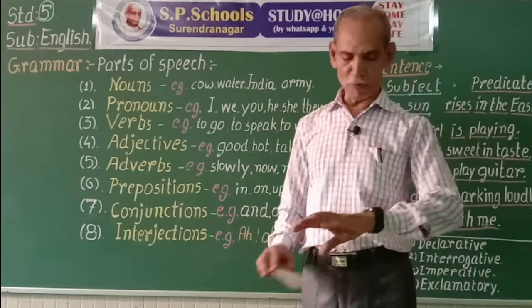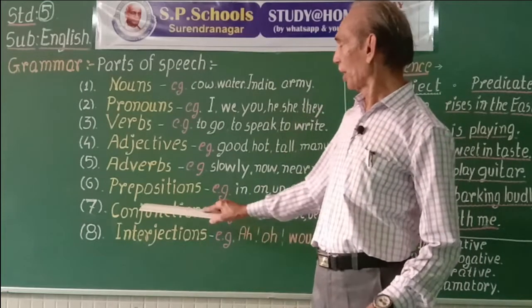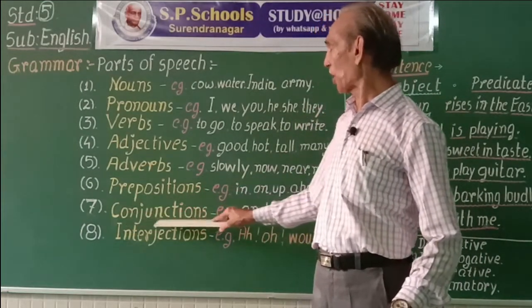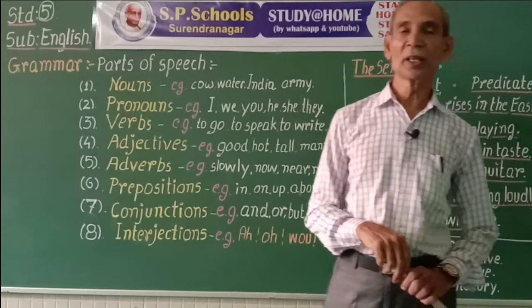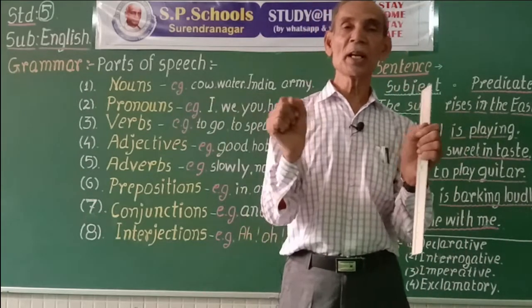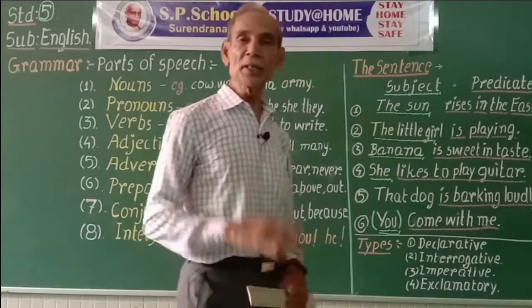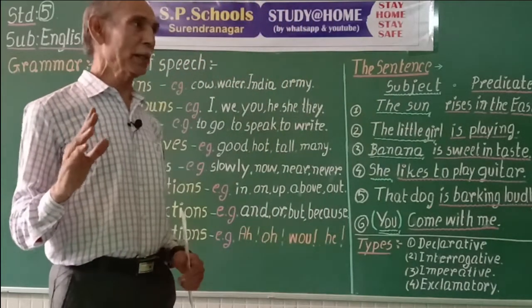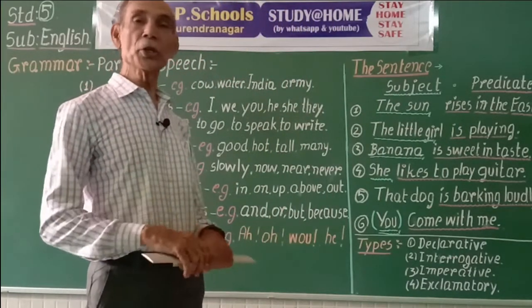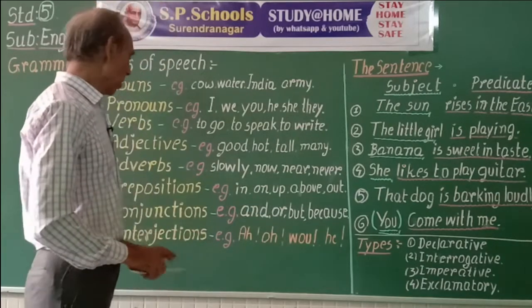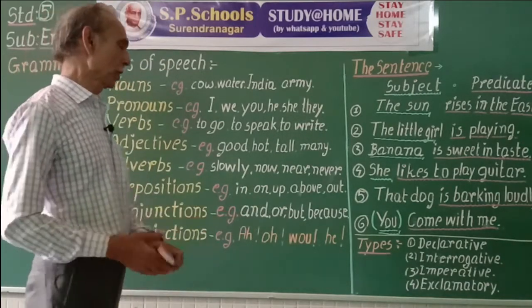Seventh type of words are called conjunctions. Con means together, junction means join. Conjunctions are the words used to join two other words.